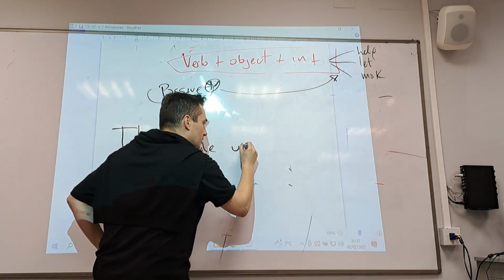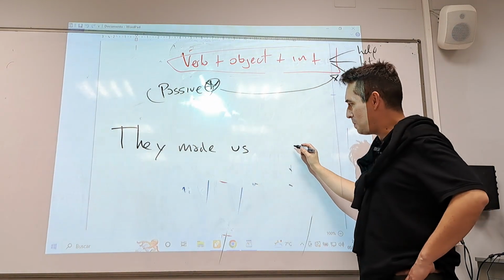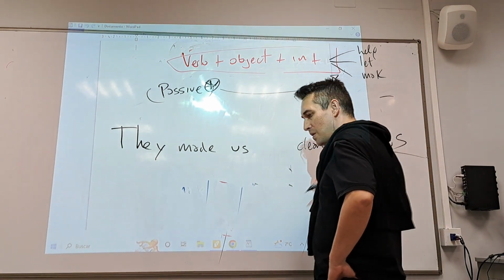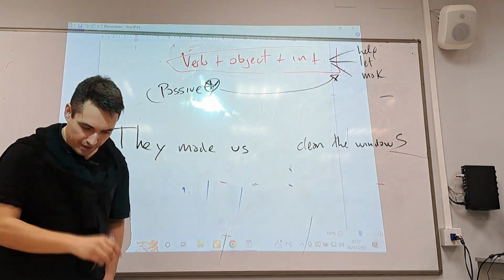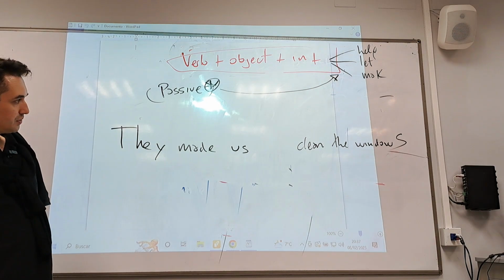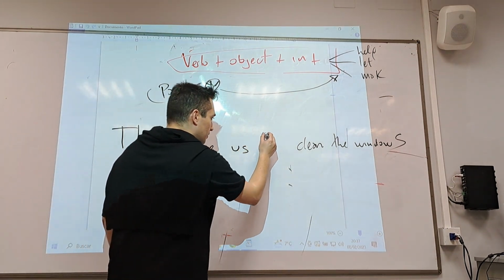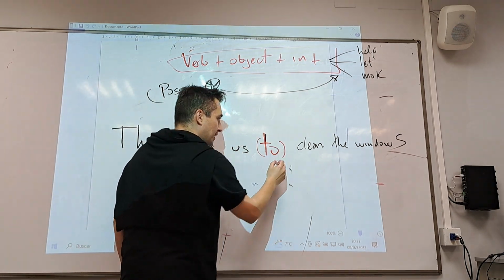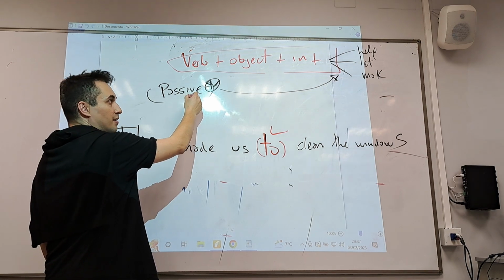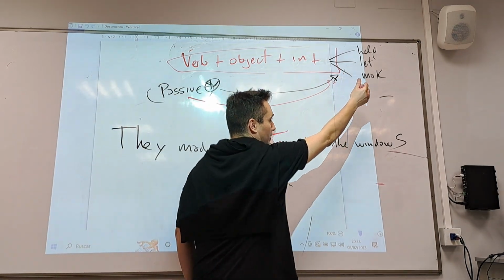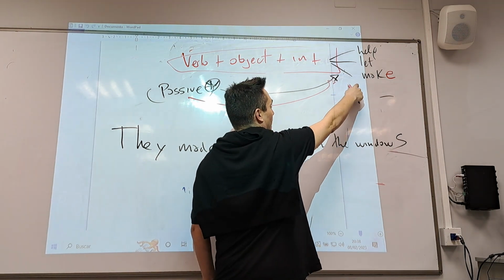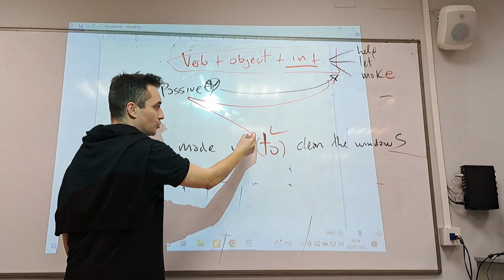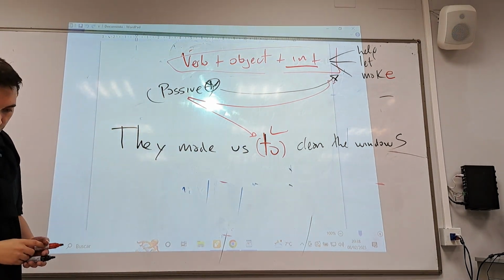They made us to be the windows. For cleaning. They made us clean the windows, or they made us to clean the windows? Again, to. No, because it's made. To is acceptable in the passive. So even though these guys, help, let, make, are infinitive without to, however, if you do a passive, to is acceptable. They made us to clean the windows.